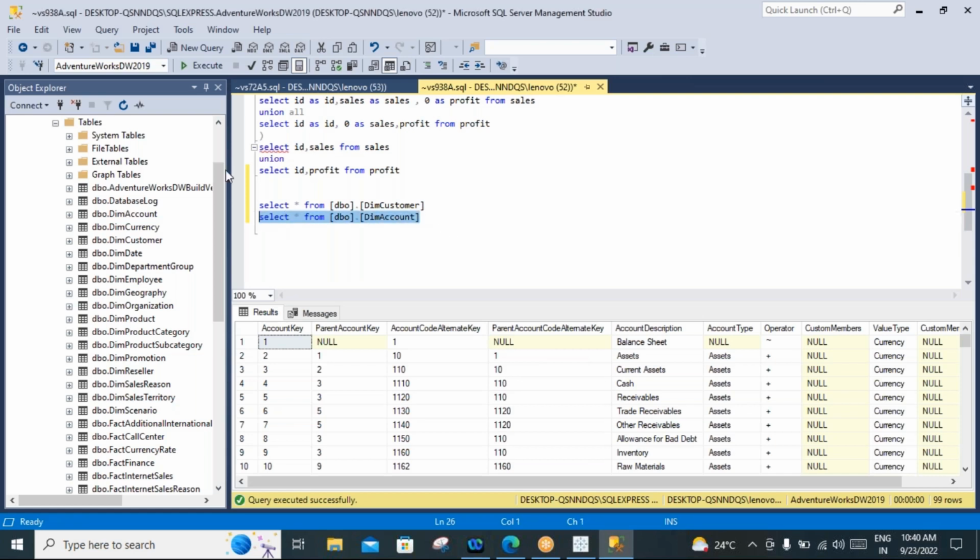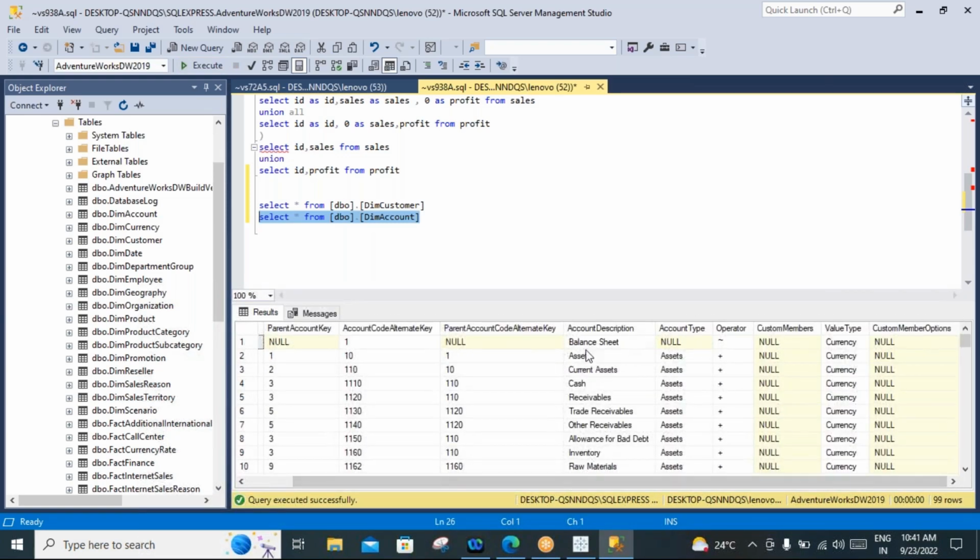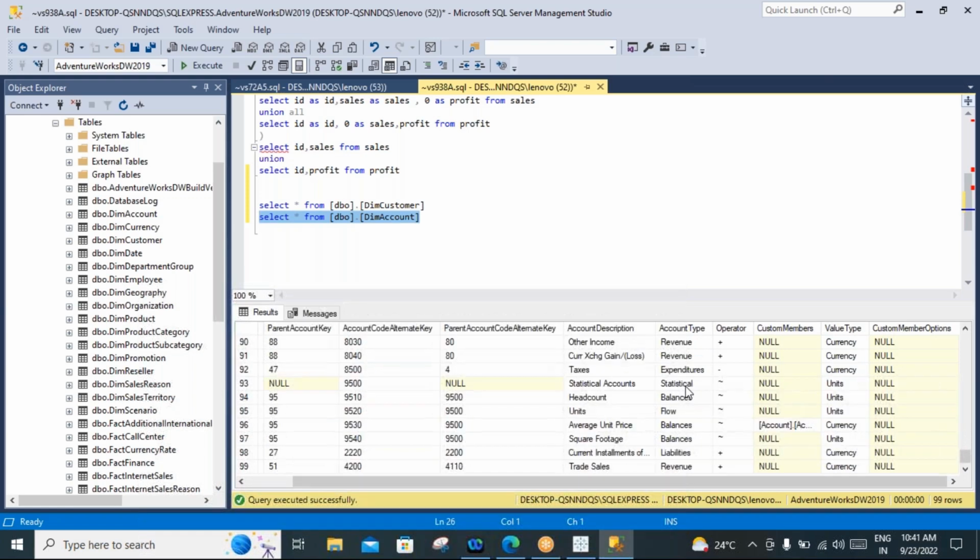Account key, parent account key, account ID, and account description. What kind of account is it? Current assets, cash, receivables, trade receivables, other receivables. Different types of account descriptions are there. Account type: assets, liabilities, and expenditures; statistics and flow, balance, liabilities, and revenue.